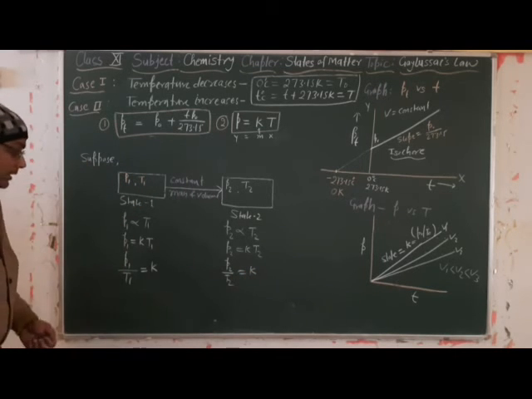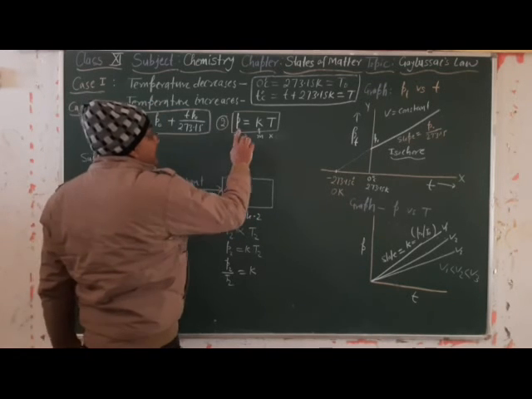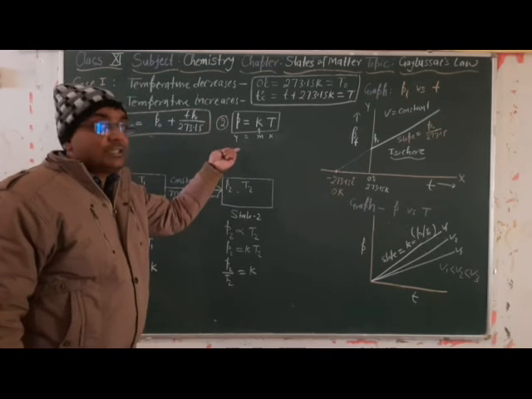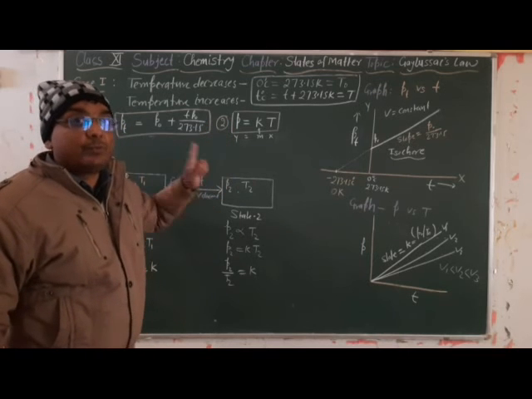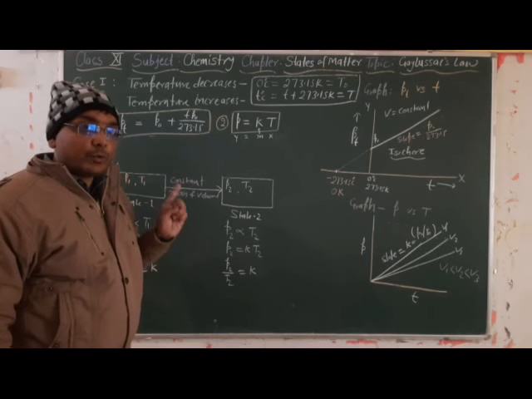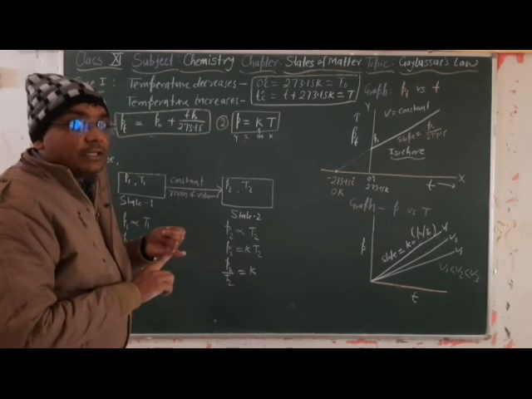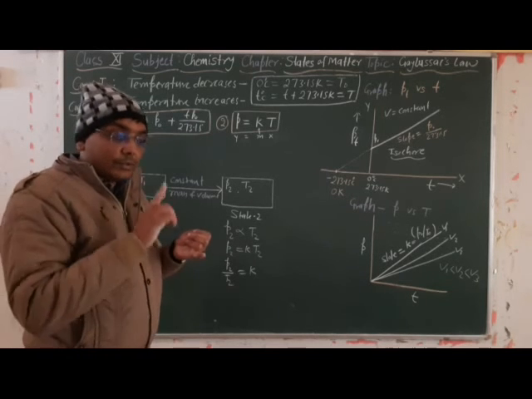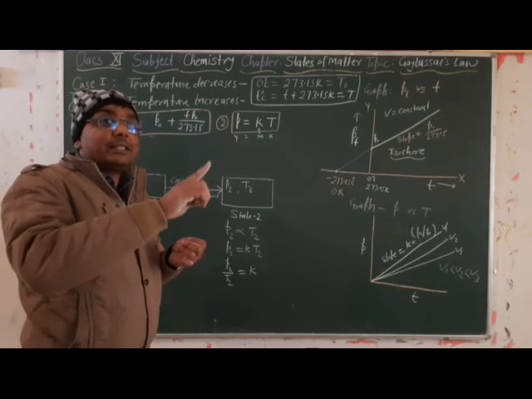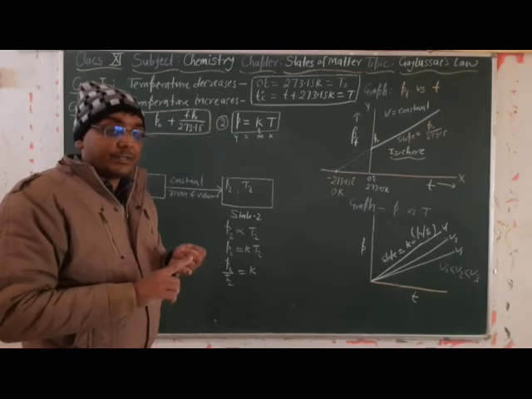Is it clear? From this expression we can say that pressure is directly proportional to the absolute temperature. This is another statement of Gay-Lussac's law. Gay-Lussac's law has proposed two statements. The first one is that on increasing or decreasing the temperature by 1 degree Celsius, the pressure also increases or decreases by 1/273.15 times.